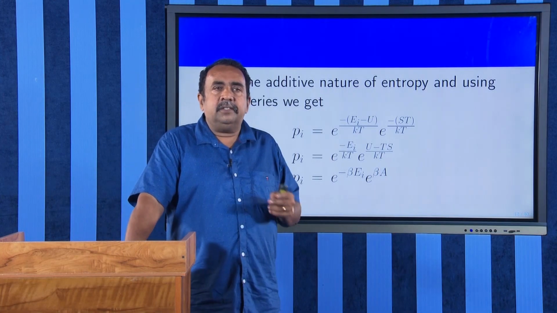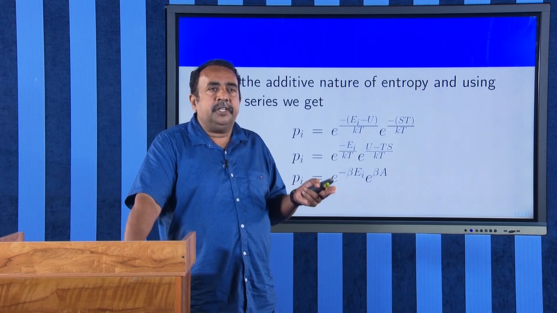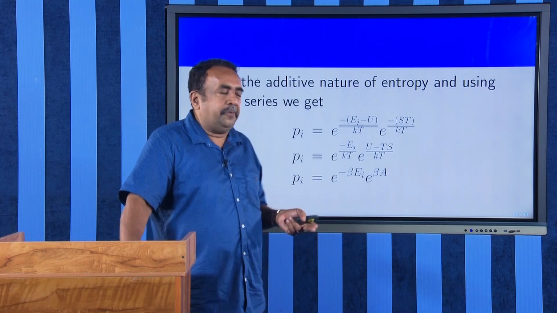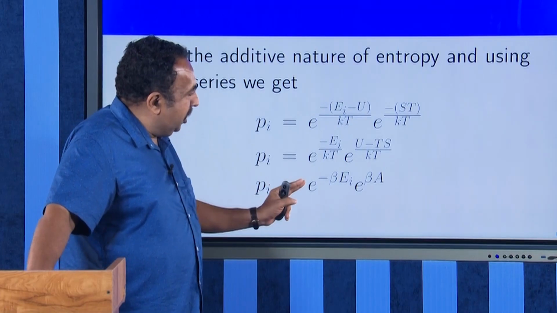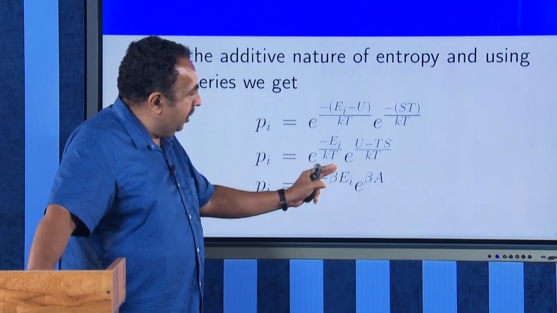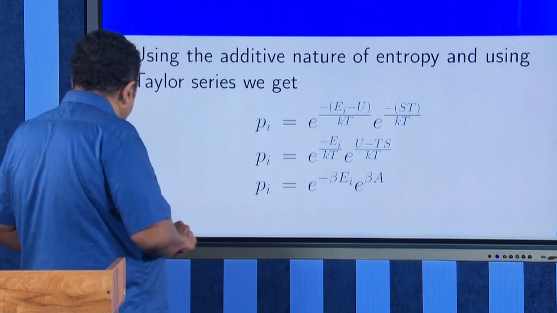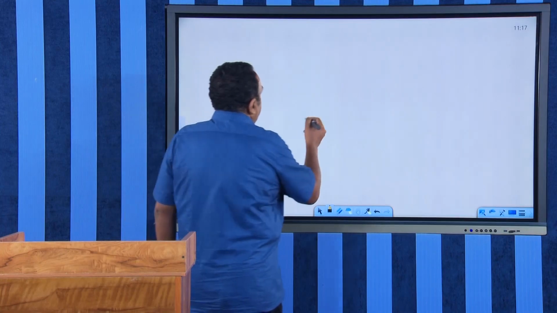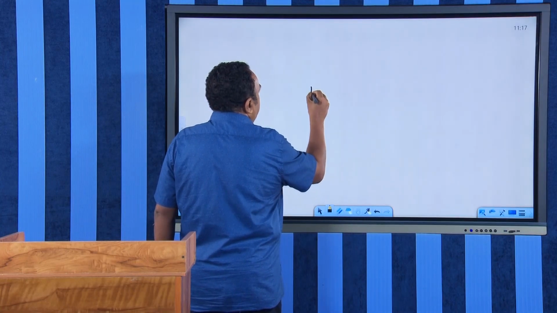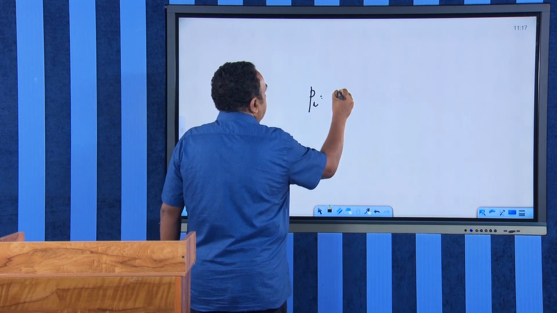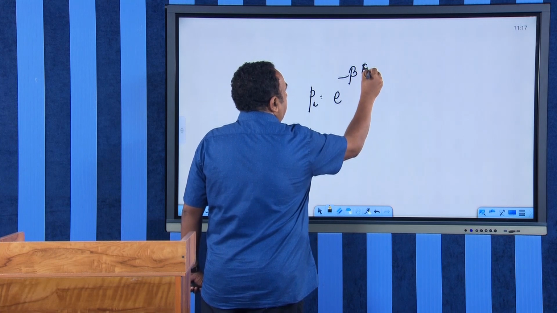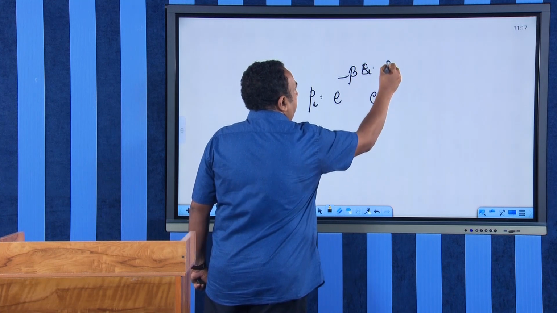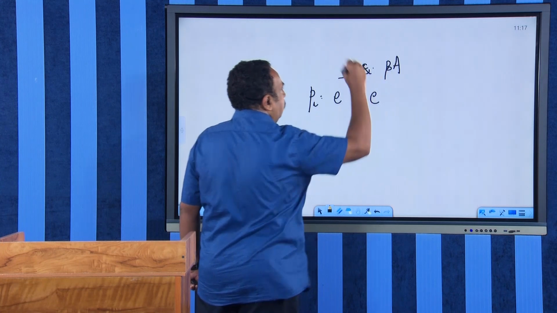U minus TS is a thermodynamic quantity represented by A, the Helmholtz free energy. Therefore, your equation now becomes Pi equal to e raised to minus beta EI into e raised to beta A.